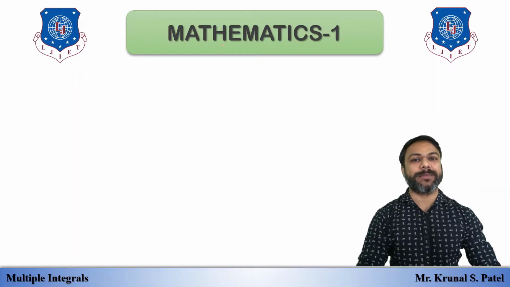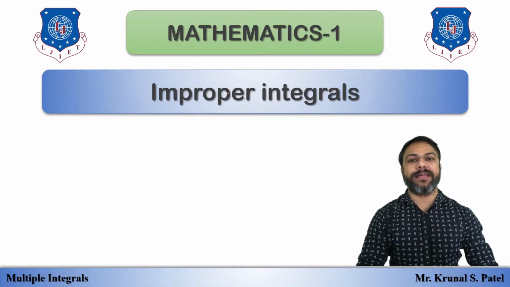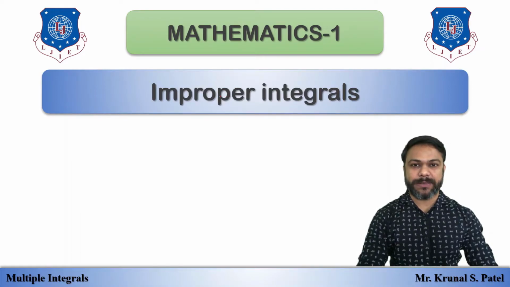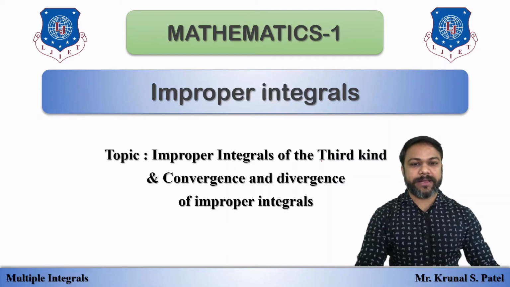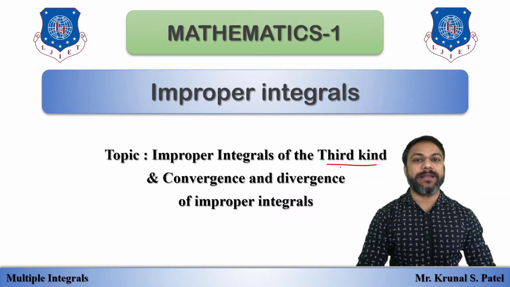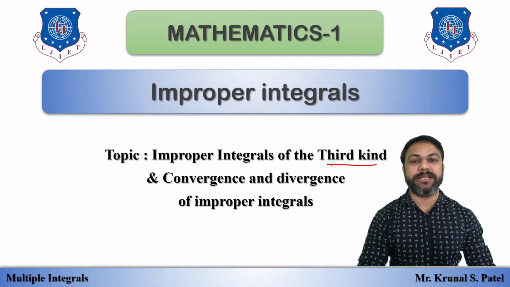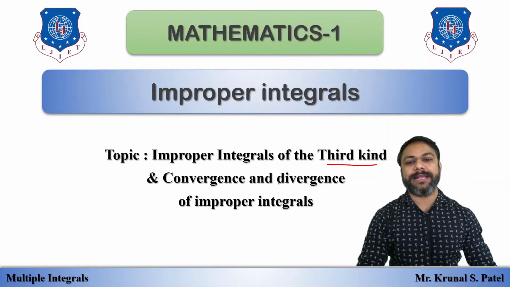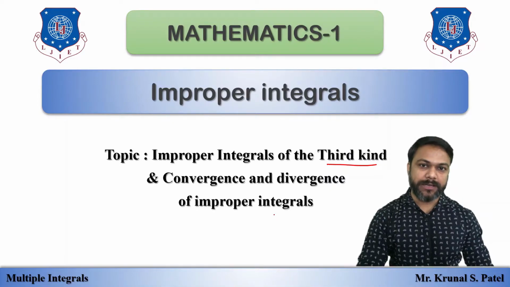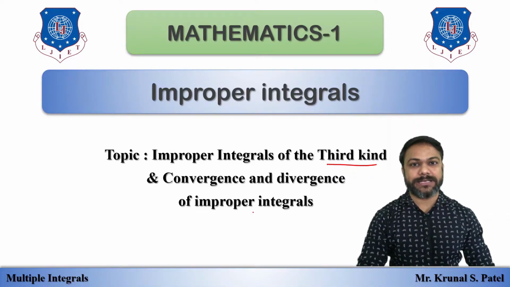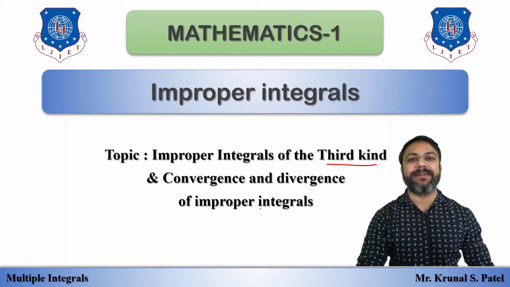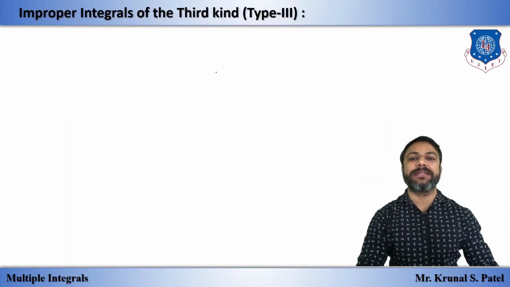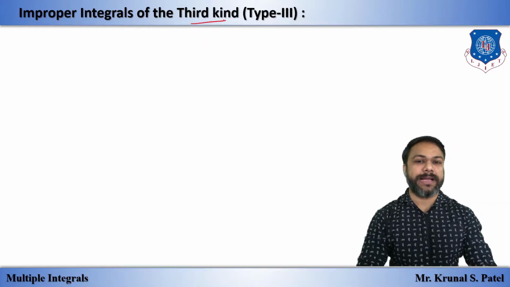Let's start with the course Mathematics 1. Today's chapter is improper integral, and the last lecture of this chapter is improper integral of the third kind. In the previous lecture, we have seen the first kind and second kind, and today we will see the third kind and the convergence and divergence of improper integrals. That means we have one test, the comparison test for convergence and divergence. Okay, so let's start with the improper integral of the third kind.